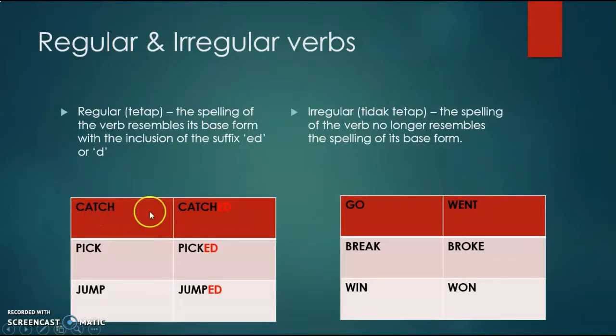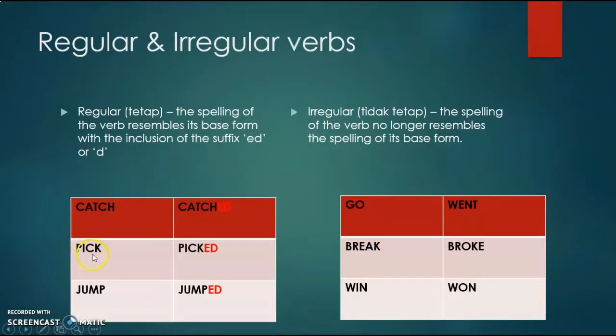For example, here, the first example, as you can see in the table, the word catch. So when we transform it into its past simple form, it becomes catched. So the only difference is the inclusion of the suffix ed, meaning to say it doesn't change its spelling. So we still see the spelling catch and catched. So we only add ed at the back.